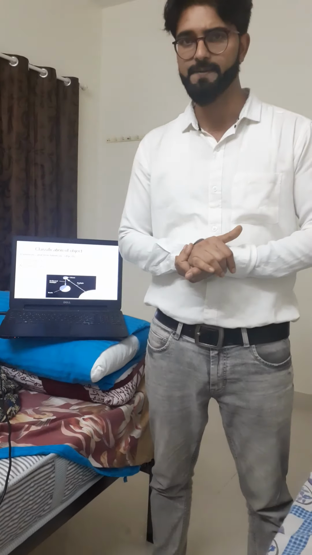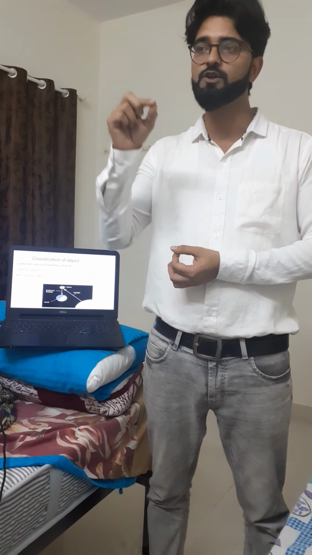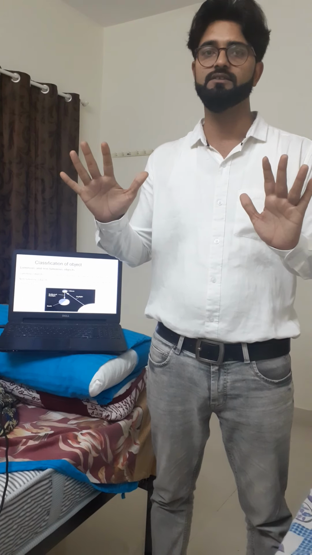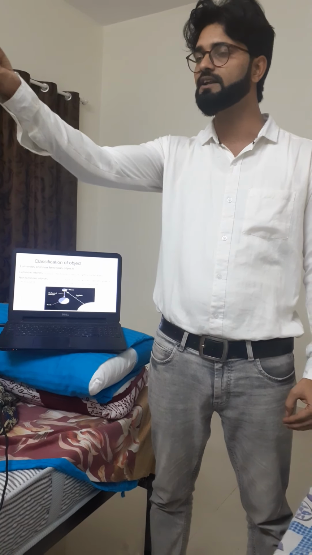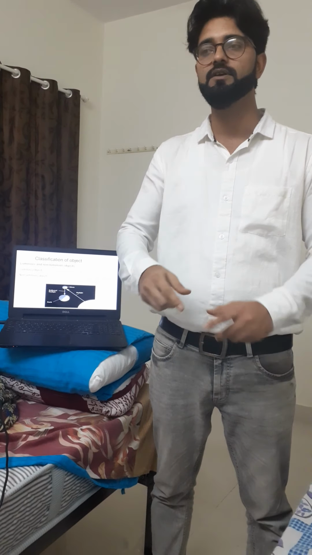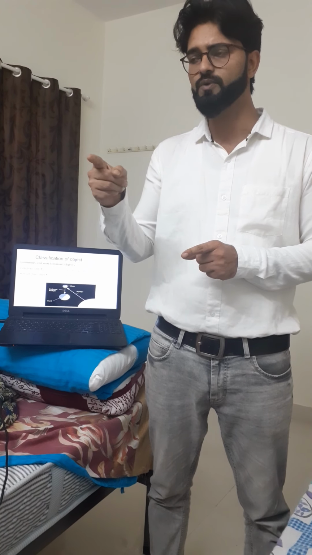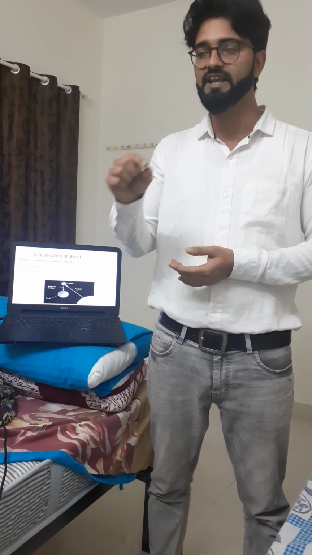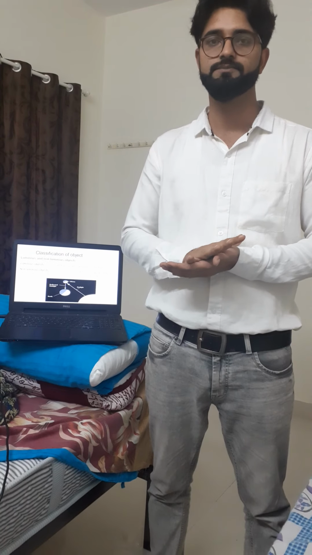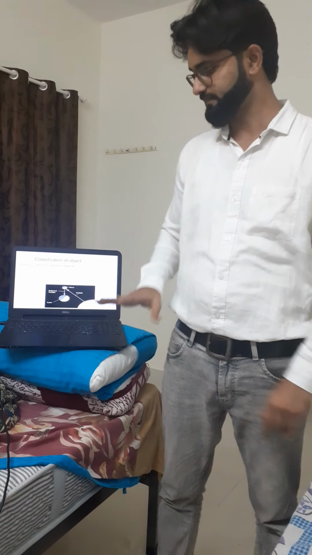One more important point. Have a look at the luminous object. We don't need anything. The light ray directly comes and enters into our eyes. But if we want to look at a non-luminous object, there we need the reflection phenomenon. After that we are able to see that object.